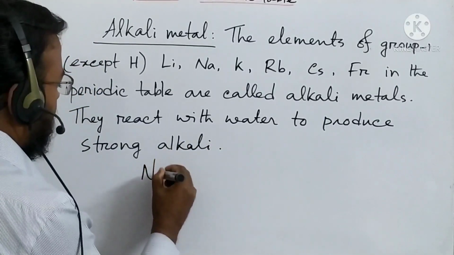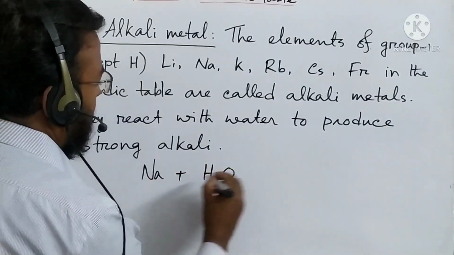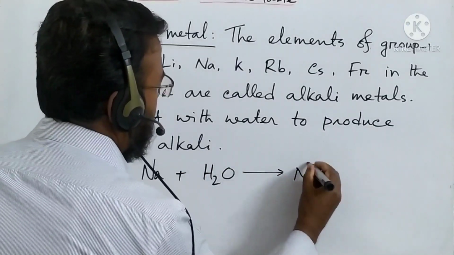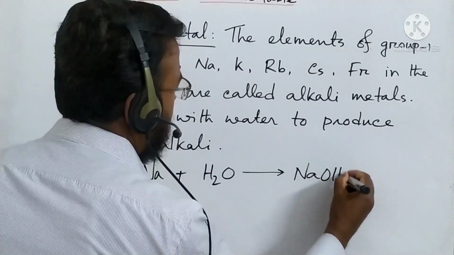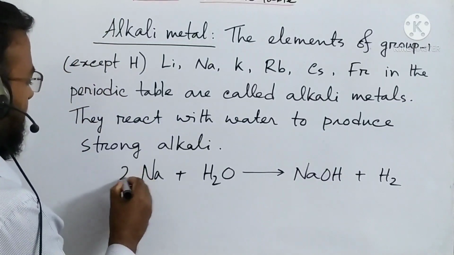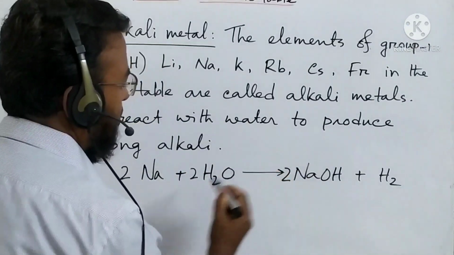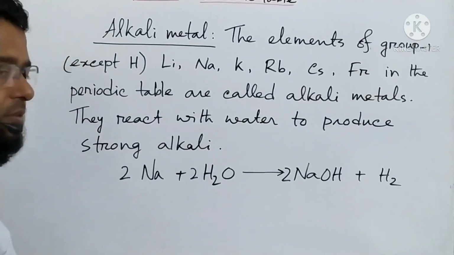For example, this is sodium. It reacts with water to produce sodium hydroxide and hydrogen. Now if we balance the reaction, it will be 2, then here will be 2, then here also 2. Now the reaction is balanced.